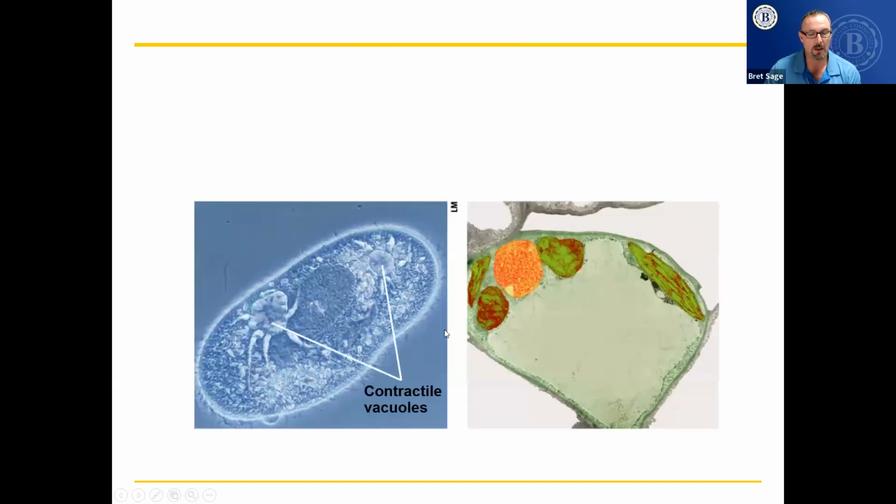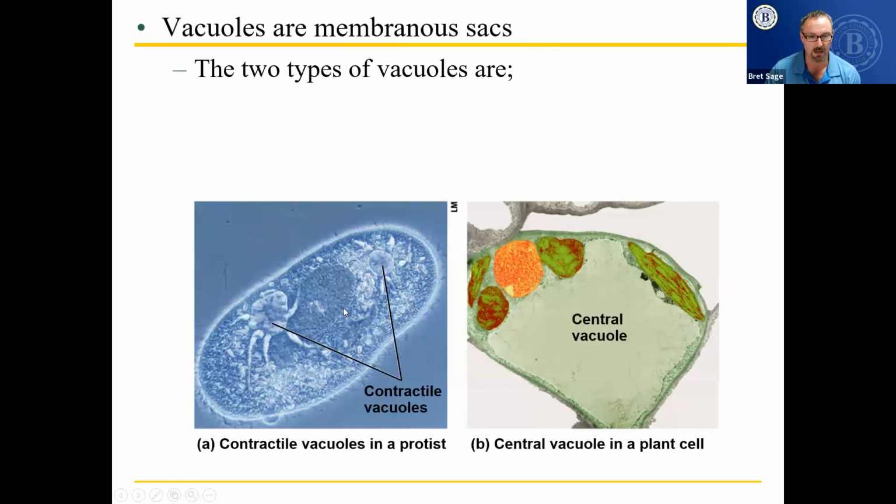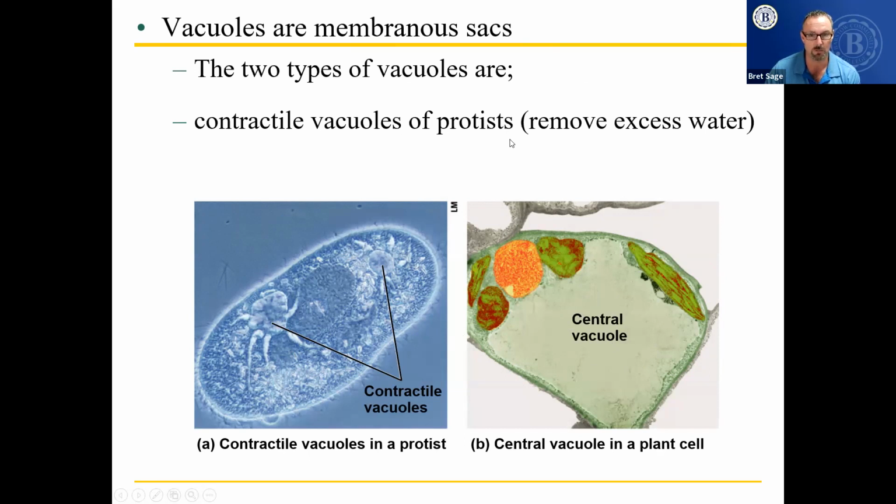All right, here's some more organelles you need to know about. Vacuoles. For example, the vacuole here inside of a plant is called a central or water vacuole, and over here is called a contractile vacuole. Contractile vacuoles of protists remove excess water. The reason is water is constantly leaking inside of the cell because it's more salty. Water wants to go where there's more salt. So water's coming in, and it would cause this protist to pop. So what the contractile vacuole does, it gathers up all the water that's coming inside and squirts it to the outside, kind of like bailing water out of a sinking boat.